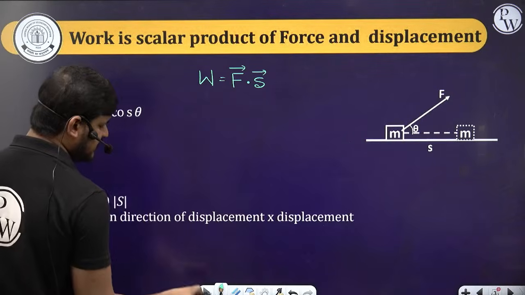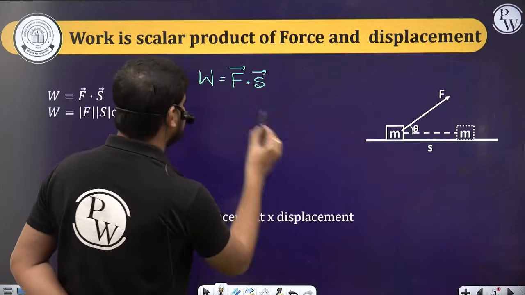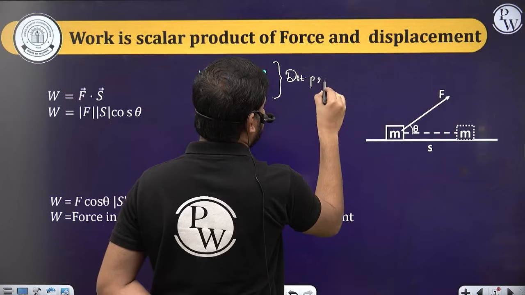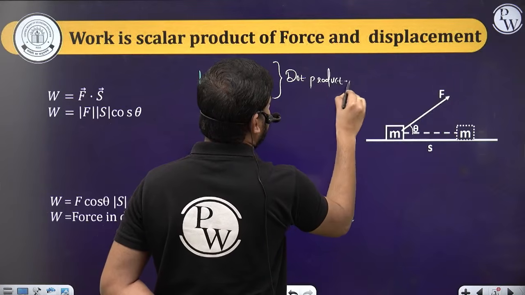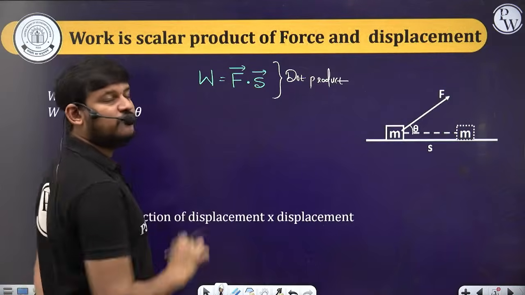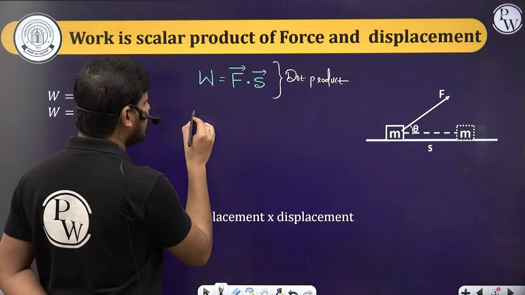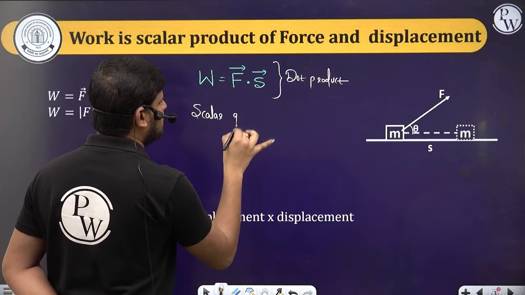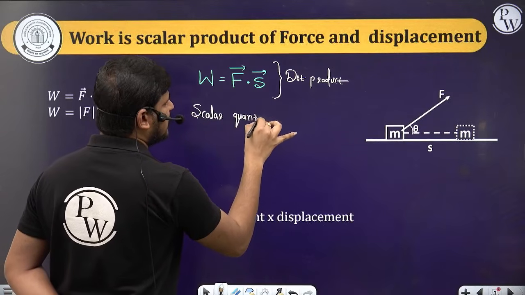Scalar product means dot product, and the dot product of 2 vector quantities results in a scalar quantity. So the work done is a scalar quantity.